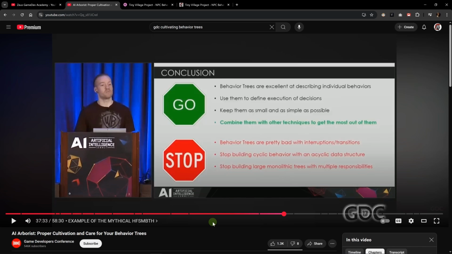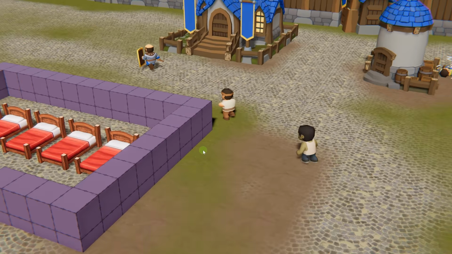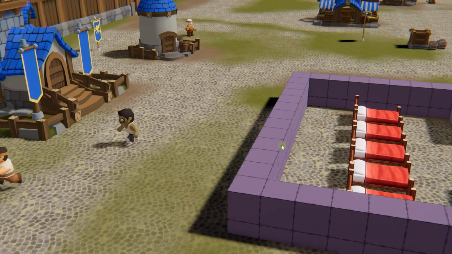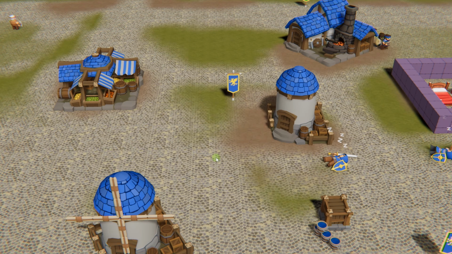And it is true. In a finite state machine, you have these simple states and you can execute some code when you enter a state, when you exit a state. And in behavior trees, we kind of lack that functionality. So far in our behavior trees for our villagers, we have a sleeping branch, we have working branches, but we're not handling what happens when we exit a branch, and this results in what you're seeing on the screen right now.